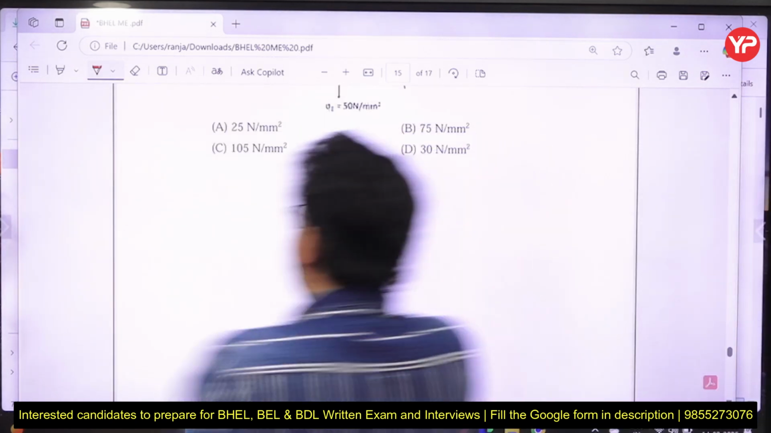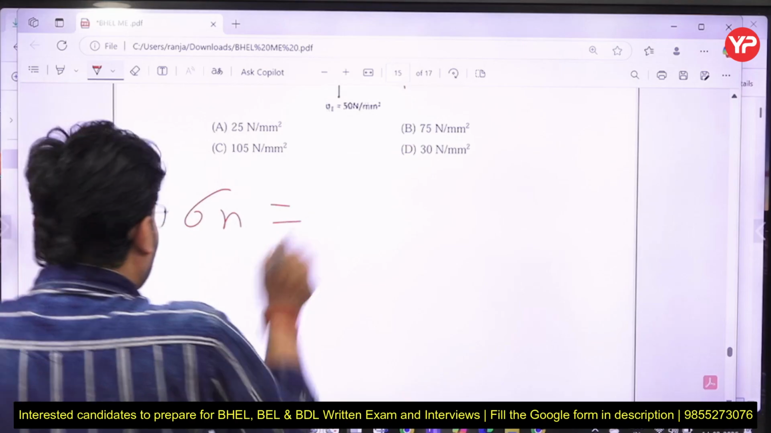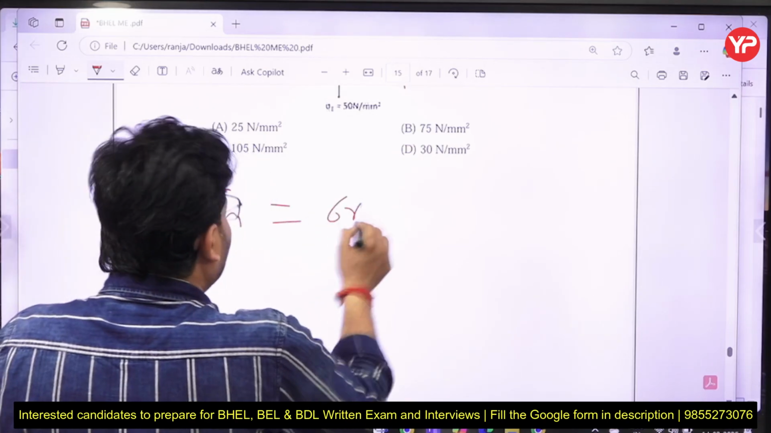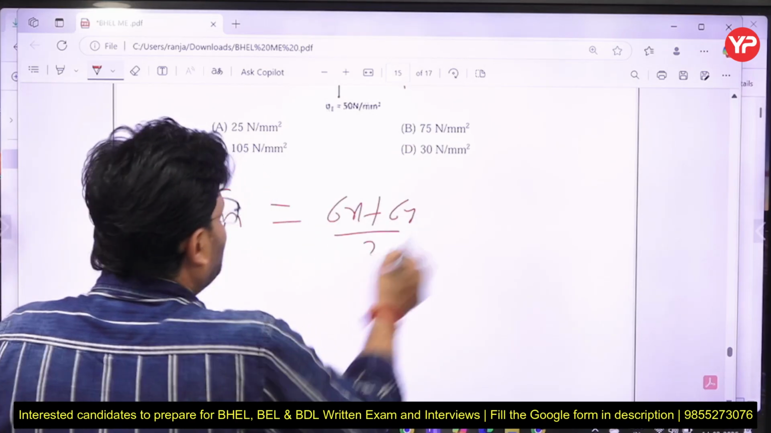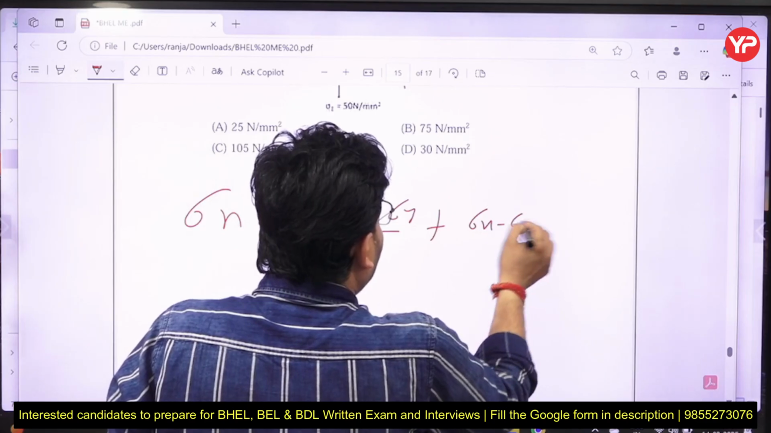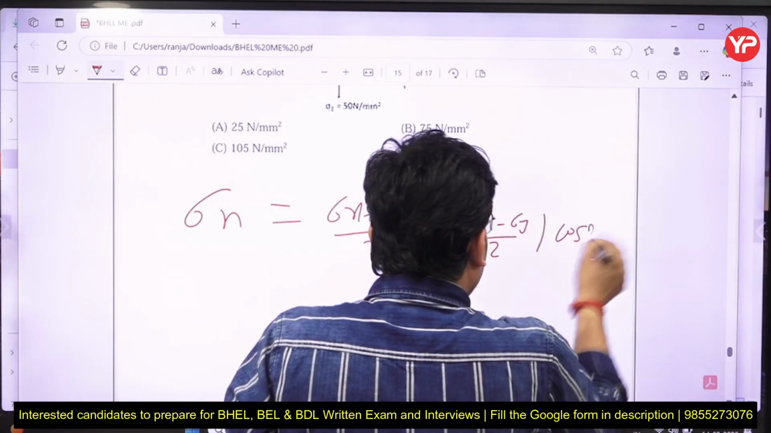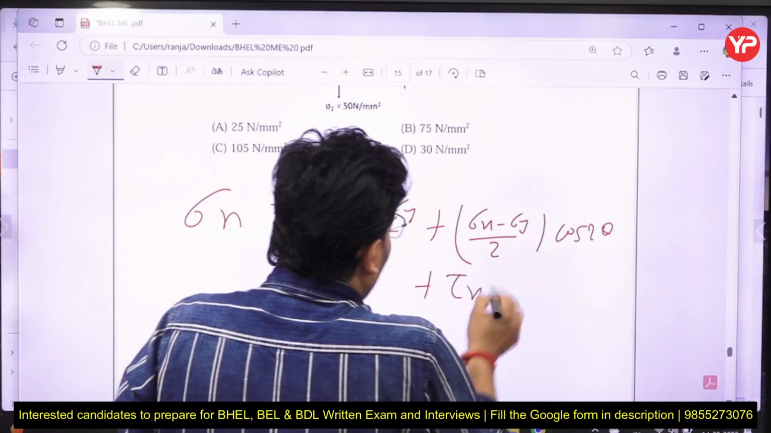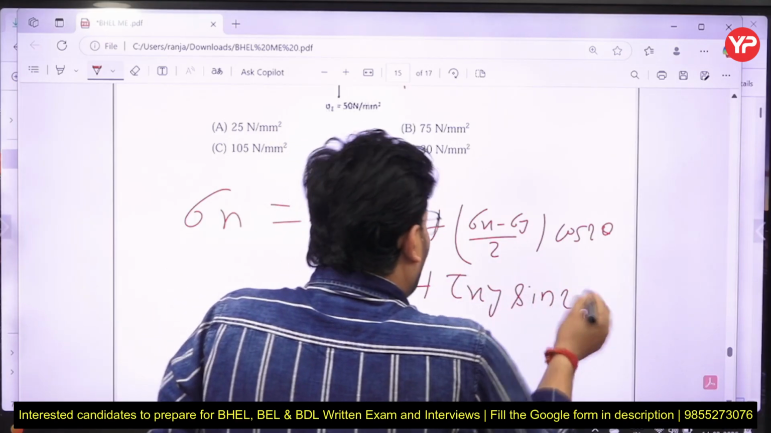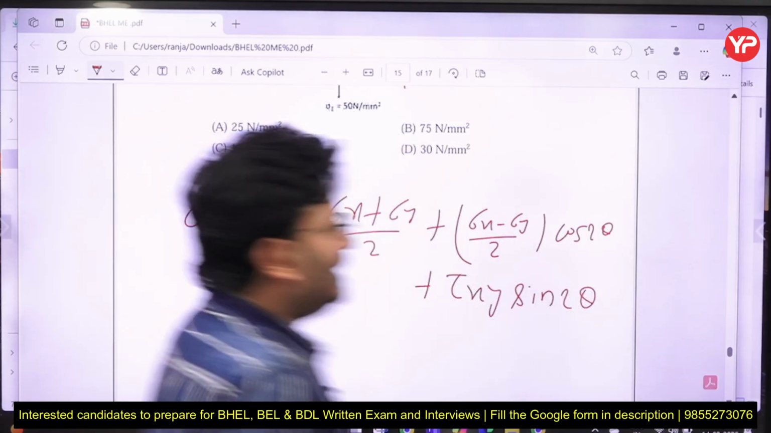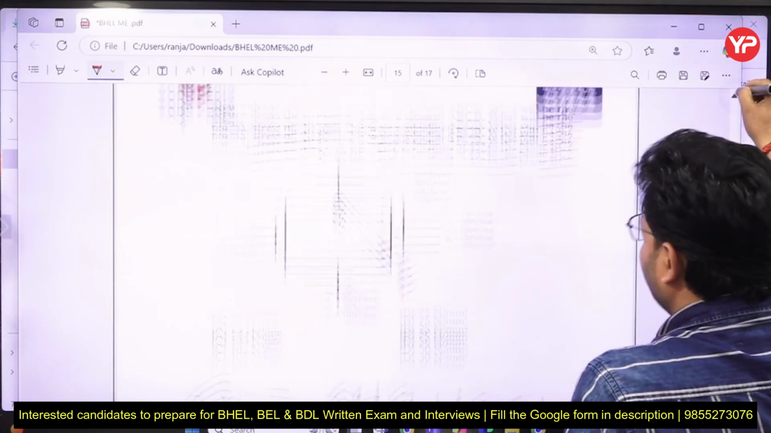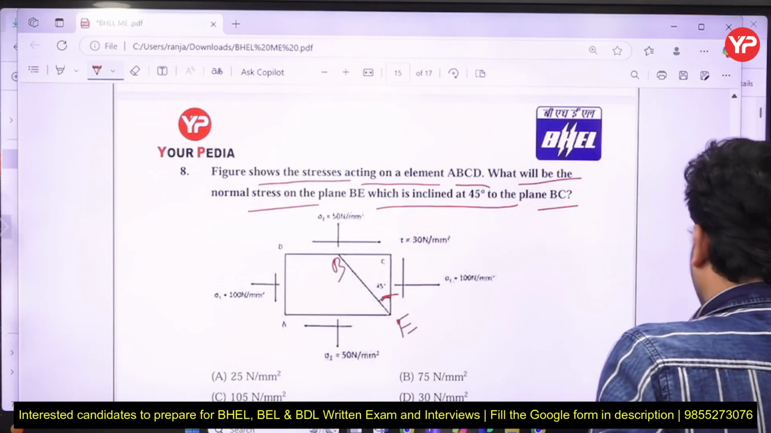So my dear friends, please try to remember that equation. In the class I always used to say: sigma x plus sigma y by 2, plus sigma x minus sigma y by 2 times cos 2 theta, plus tau xy sin 2 theta. That question has been asked in GATE civil engineering in 2018. Same question, 2018 or 19 it was.